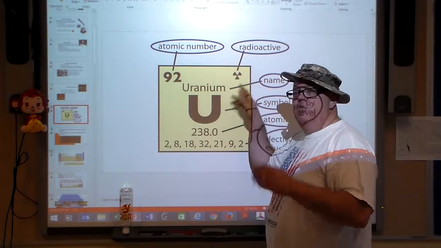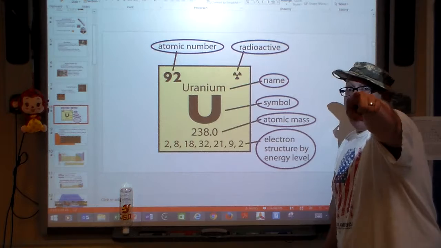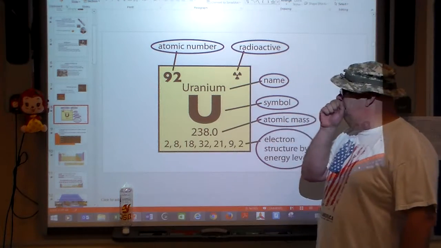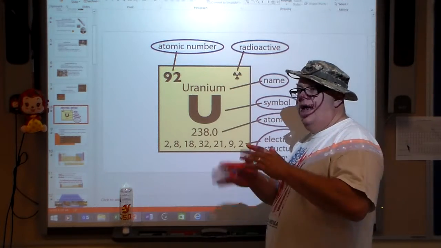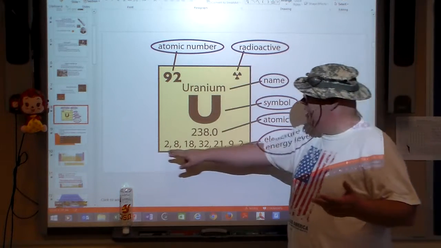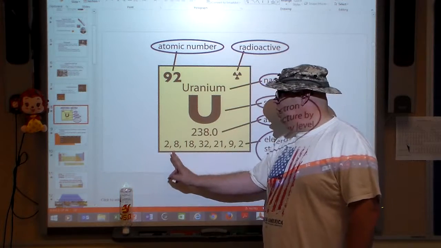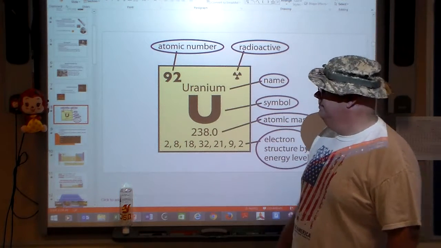We also have the name, uranium, and the symbol, U. The atomic mass, 238. Think about the number of protons and neutrons together as an average. And then down here, which you won't have on your periodic chart, it tells us the electron structure by energy level, level 1, 2, 3, 4, 5, 6, and 7.